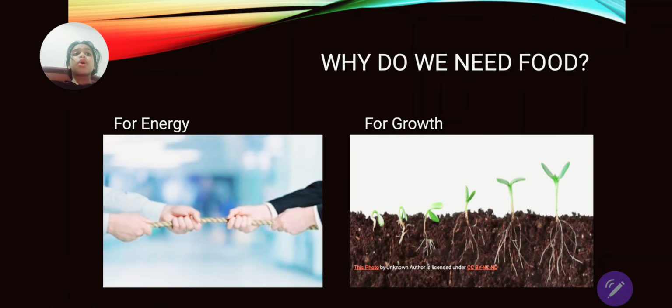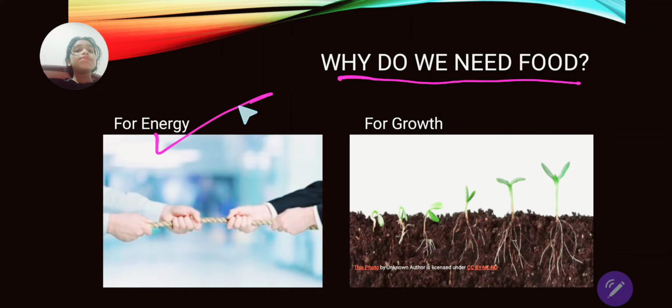Now, what is the importance of food? Why do people say don't skip your meal, you need to eat food? What is the importance of food? Why do we say don't waste food? Now, why do we need food? We need food for energy and we need food for growth.